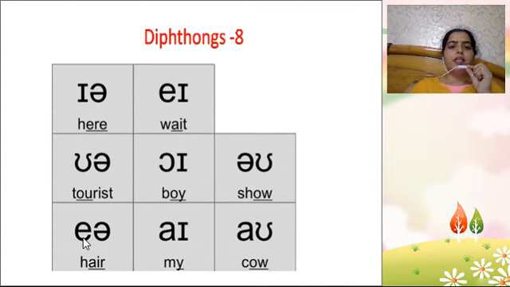These 3 vowel symbols end with e sounds. These end with u.